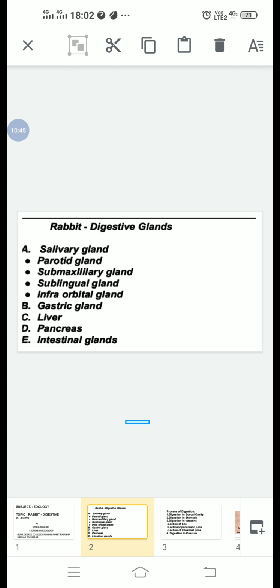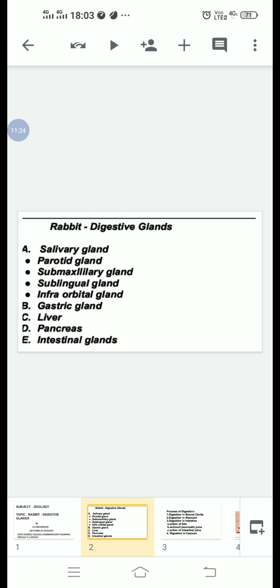The gastric juice contains hydrochloric acid, mucin, pepsinogen, prorennin, and Castle's intrinsic factor.